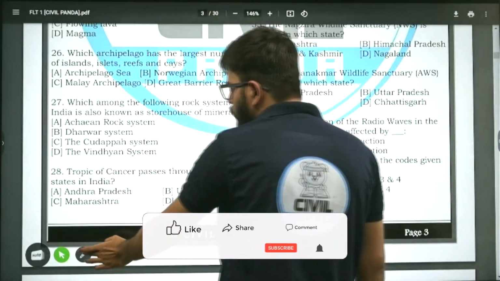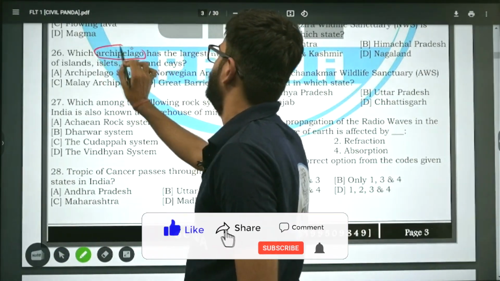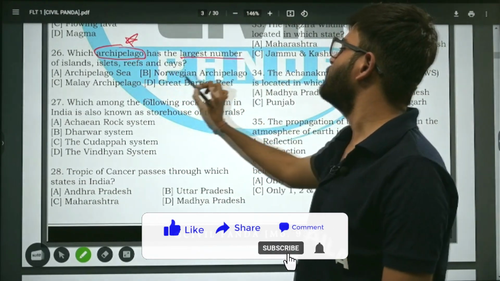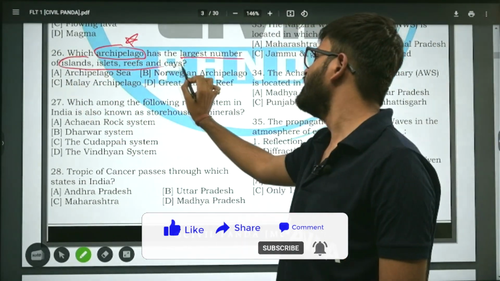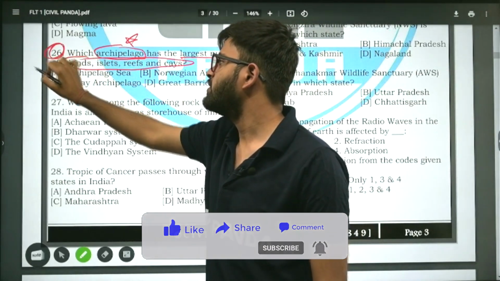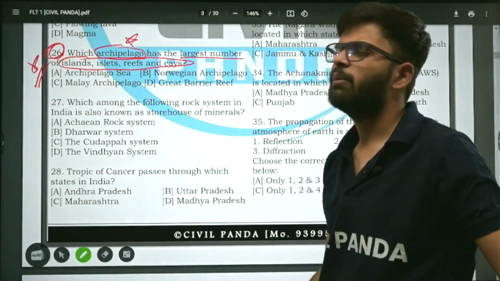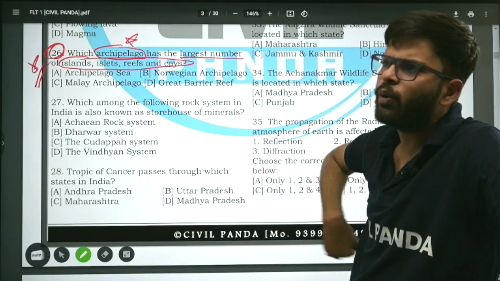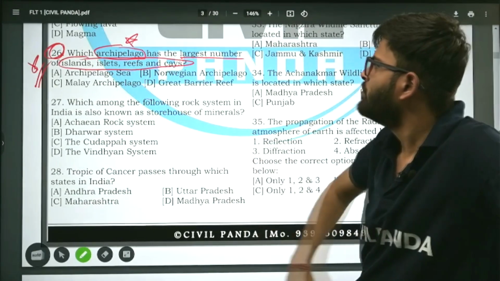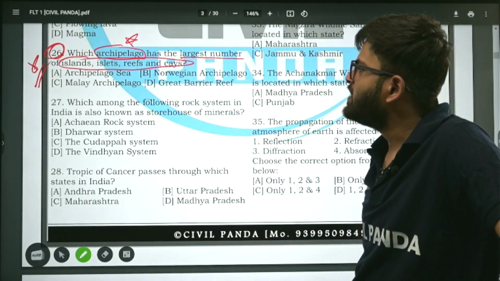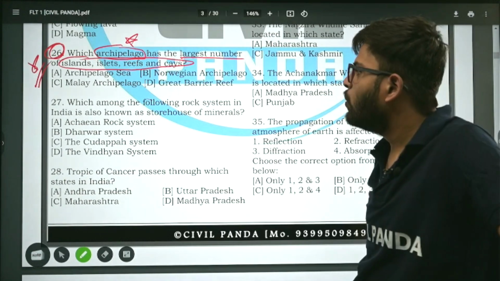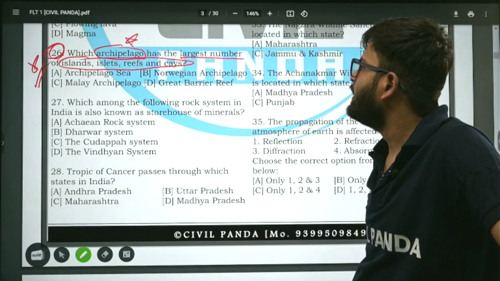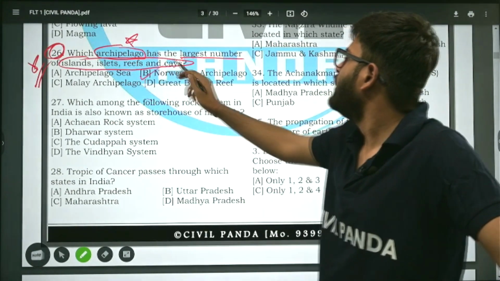Which archipelago has the largest number of islands, islets, reefs, and cays? Remember this question, could be asked, a very potential question. अभी नहीं तो बाद में कभी तो किसी न किसी एग्जाम में. Which archipelago, the group of islands, is the largest in the world? Archipelago Sea, Norwegian archipelago, Malay archipelago, or Great Barrier Reef? The correct answer is Norwegian archipelago.